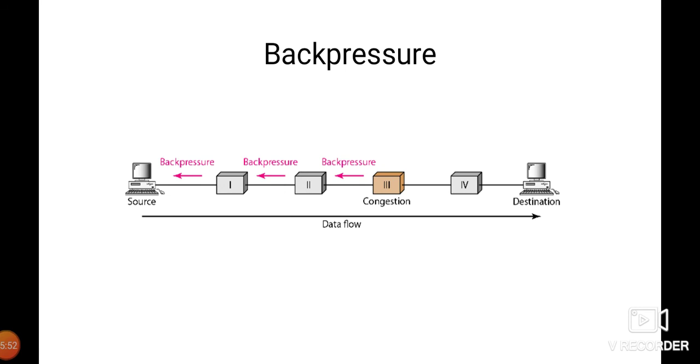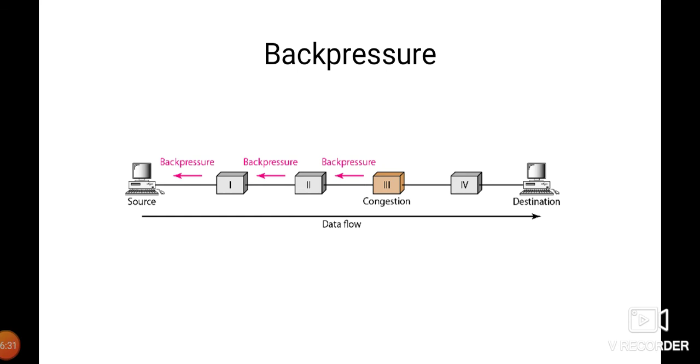Okay, first one is back pressure. So what is back pressure? This technique of back pressure basically refers to a congestion control mechanism in which a congested node stops receiving data from the immediate upstream node. So this may cause the upstream node or nodes to be congested, and they reject data from their upstream nodes, and so on. Back pressure is a node-to-node congestion control that starts with a node and propagates in the opposite direction of the data flow, opposite direction of the source.